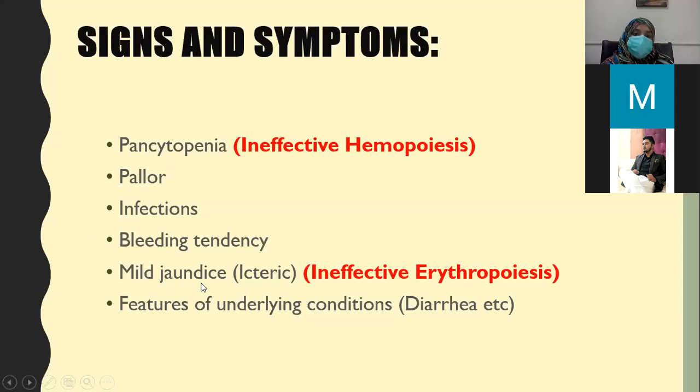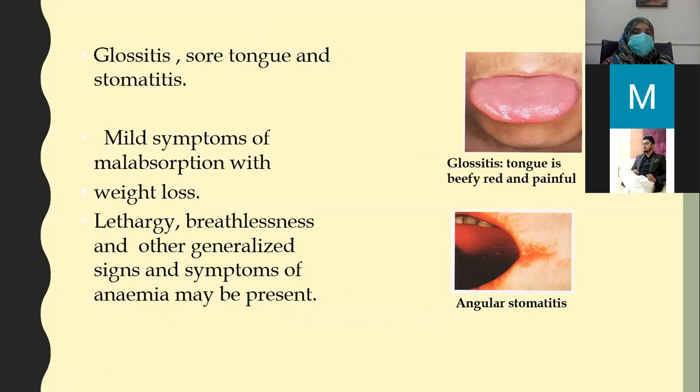The patient presents with mild jaundice, icteric, due to ineffective erythropoiesis, and features of underlying conditions; the patient may also present with diarrhea and some other GI symptoms. So the patient has glossitis, sore tongue, and stomatitis. As you can see, the tongue is a beefy red tongue.